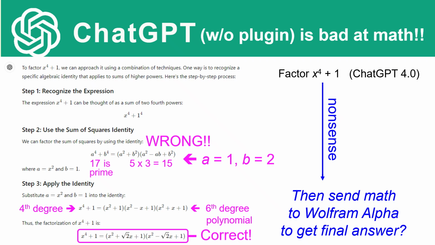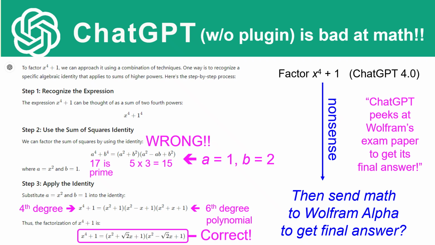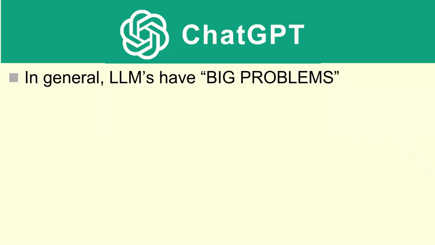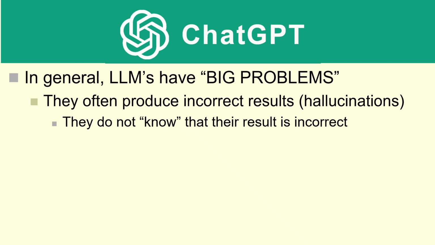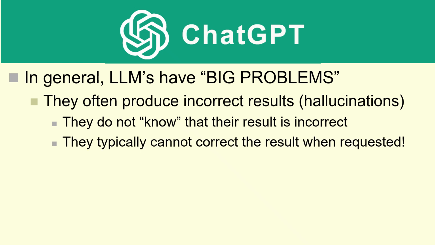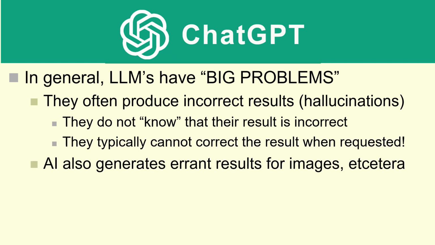So it just gave us nonsense, and then probably sent the math to Wolfram Alpha to give us the final answer. In other words, as my wife said, ChatGPT peeks at Wolfram Alpha's exam paper to get its final answer. So in general, large language models have big problems. They produce incorrect results, which are often called hallucinations. They don't know their result is incorrect. They typically cannot correct the result when requested.